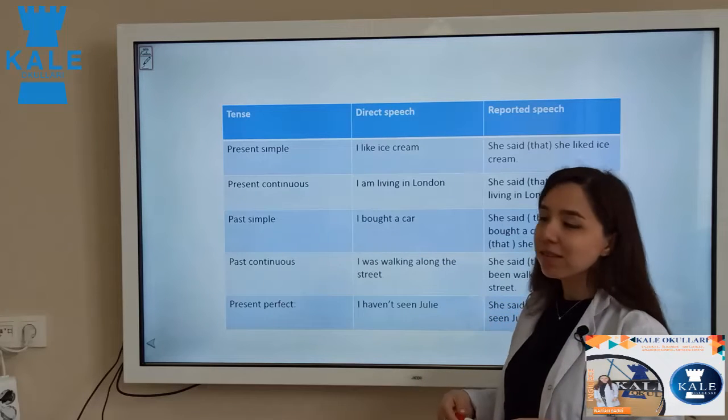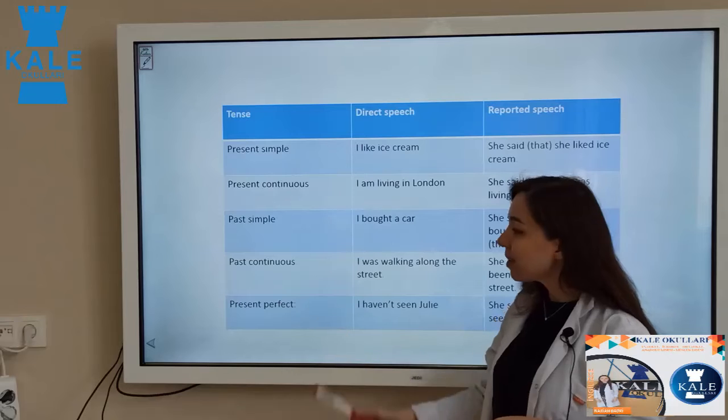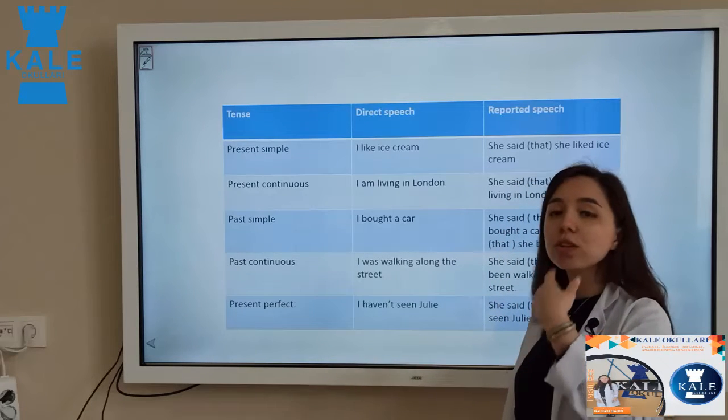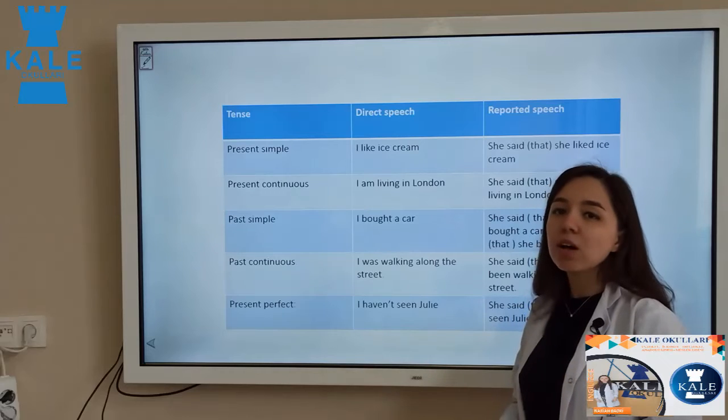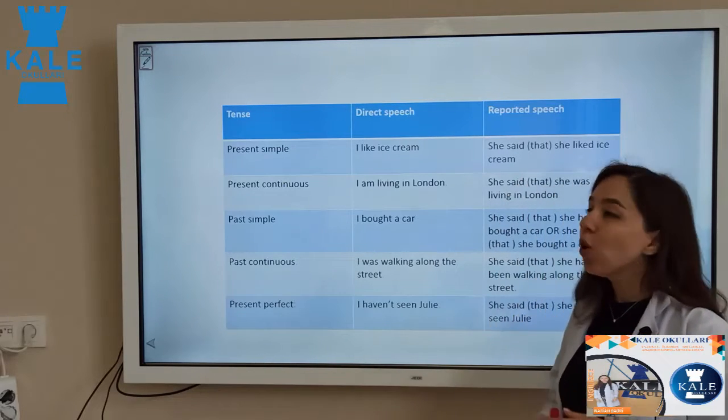We have some tenses here: present simple, continuous, past simple, past continuous, and present perfect. We have the other tenses also. In the other slides, I will explain. Also in our book, we have some tenses. We will check them, go and follow them.